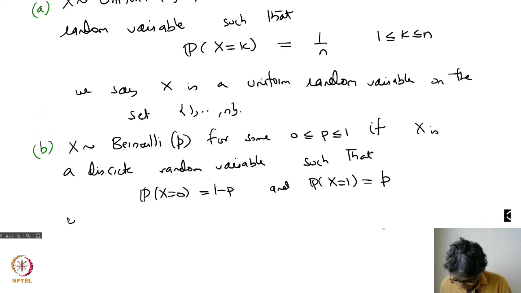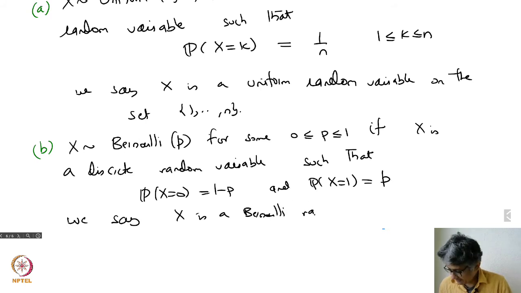So we say X is a Bernoulli random variable with parameter P.